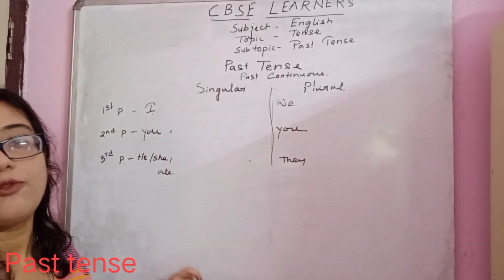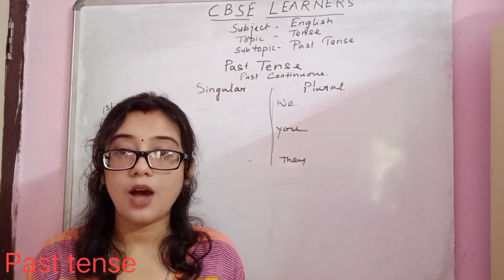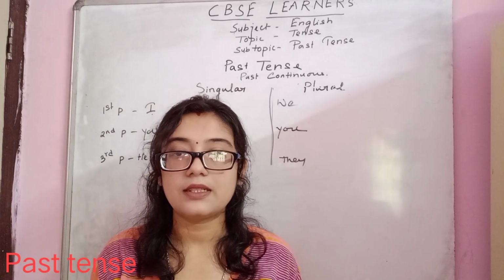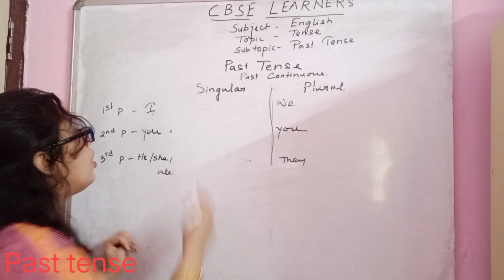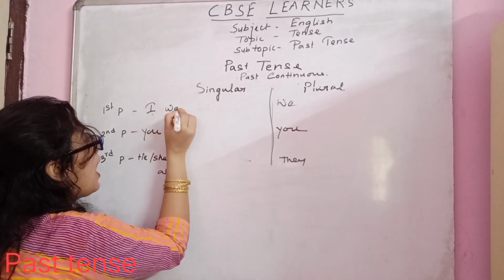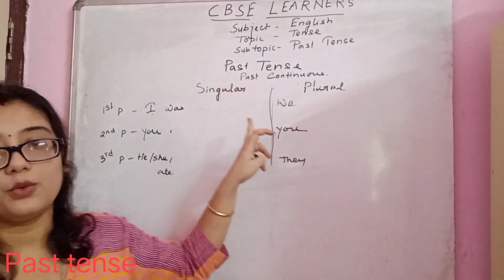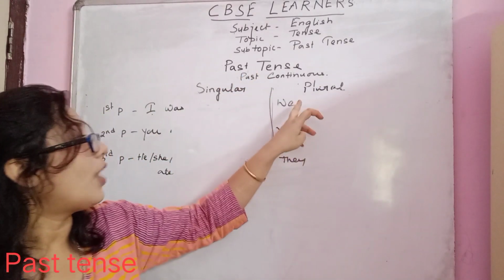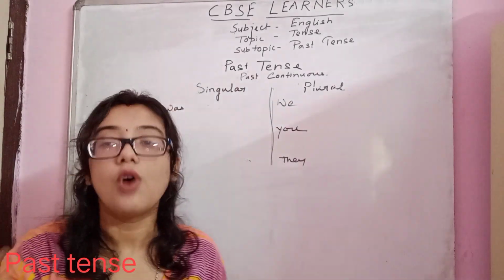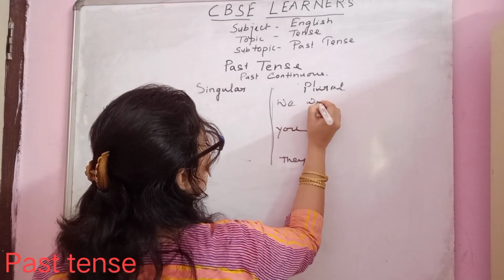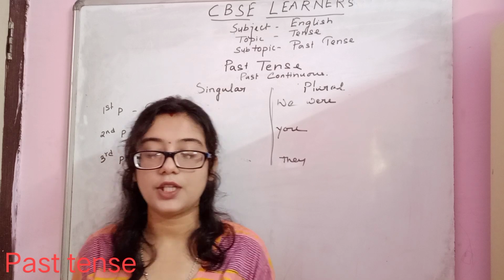So in case of past, what is the past of am? What is the past of are? Past of am is was. And past of is also was. So we have to use I was. And what is the past? Because it is past, we need to use the past form only. So what is the past form of helping word are, it is were. So we were. Now what we need to use, same word we will continue, eat.